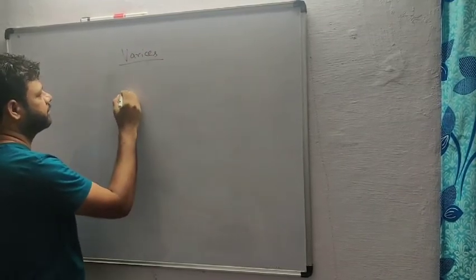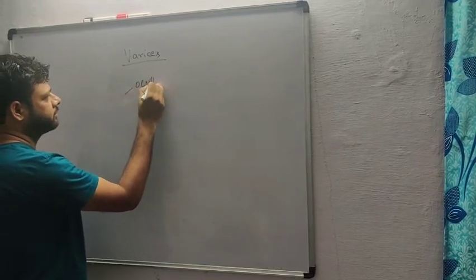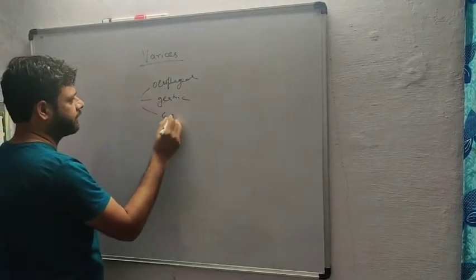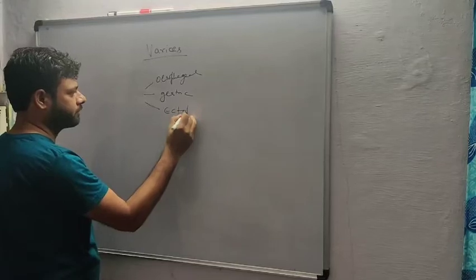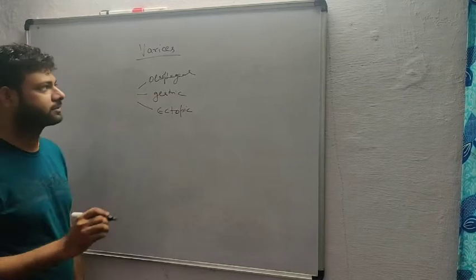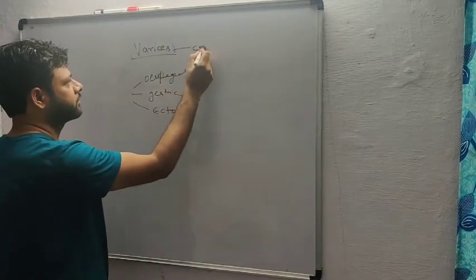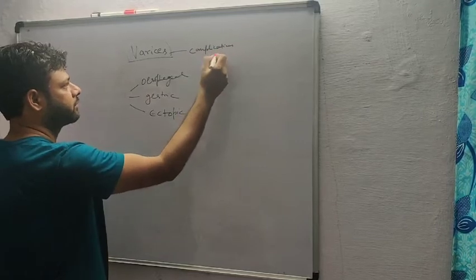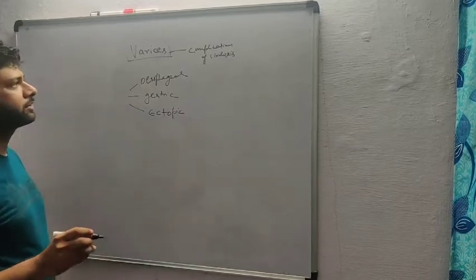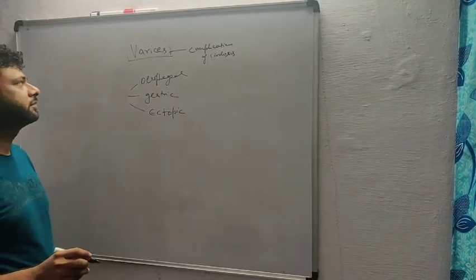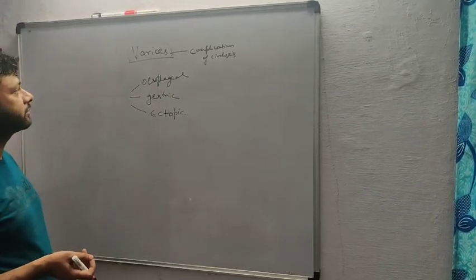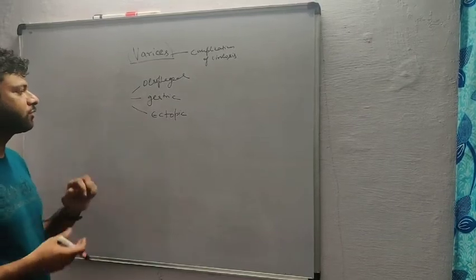So varices is especially esophageal, gastric, and sometimes ectopic varices. Basically, varices are a complication of cirrhosis. We just say that any patient who has cirrhosis and has portal hypertension, he or she has varices, either esophageal varices or gastric varices or ectopic varices.